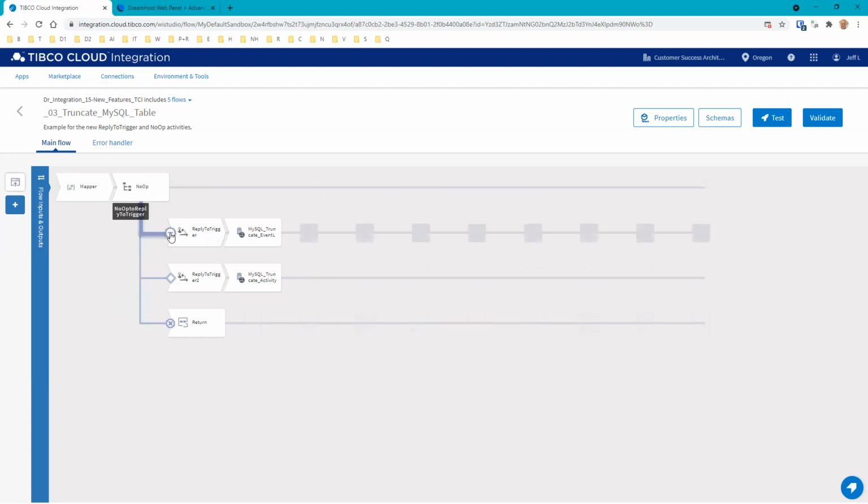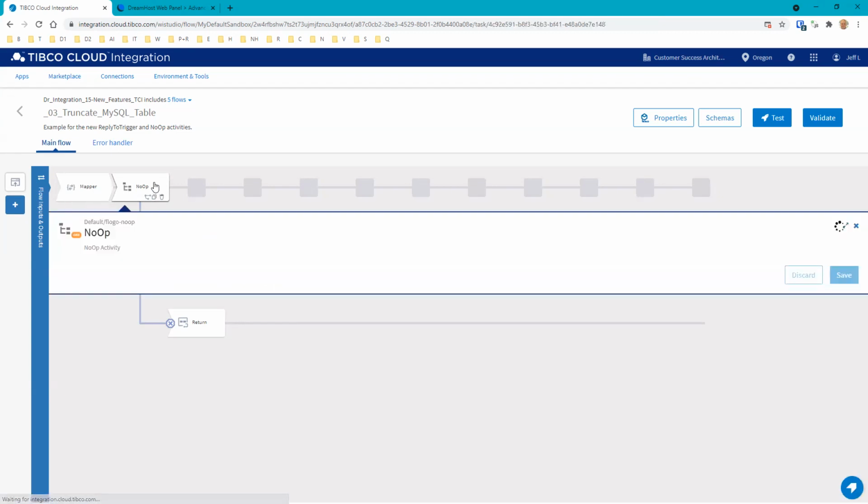The thing is that you would need some type of operation here in order to do just simple branching. So say I just want to do simple branching based upon some incoming value. Previously, what you would do is use a log. You'd write something out to the log as a dummy block, and then you would branch off of that. There was also a NoOp available in our Git repository, but now we've made this an activity here.